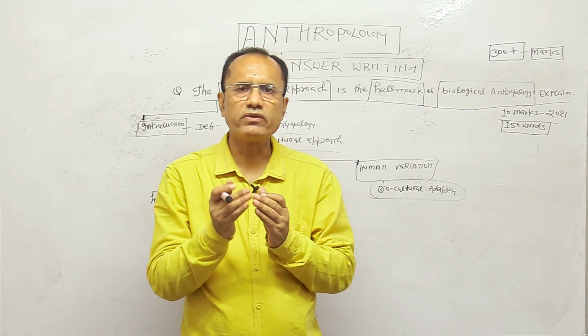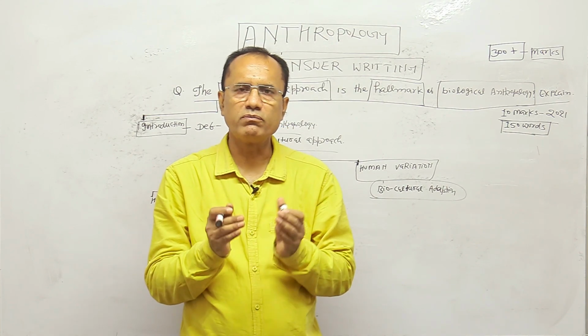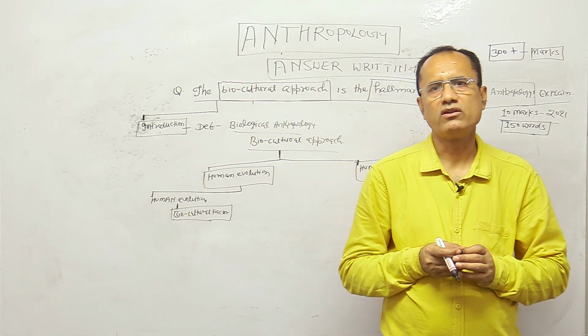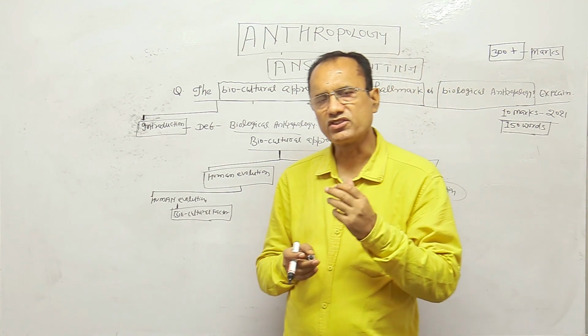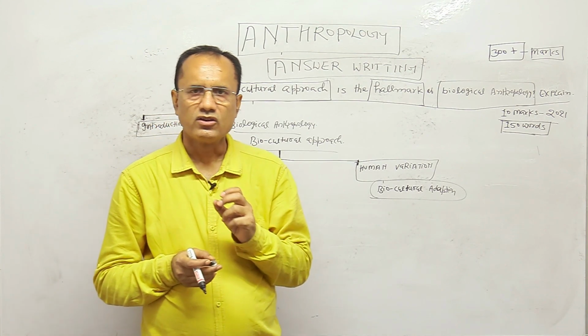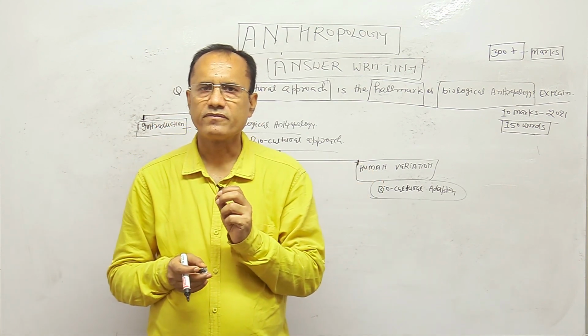So when anthropologists try to understand human biological variation, they do so on the basis of the study of biocultural adaptation done by human beings, right? So this is also very important.